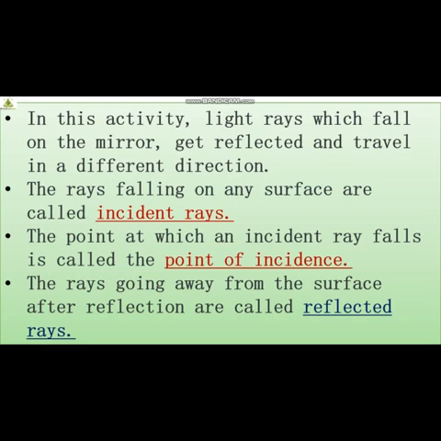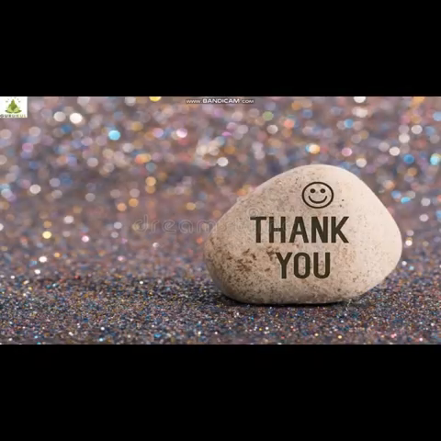Rays which are falling, incident rays. Point at which the incident ray strikes or falls, point of incidence. And the rays which are going away from the surface after reflection are known as reflected rays. Understood all the three terms? Okay. Further concepts, laws of reflection, we are going to see in the next video. Till then, thank you and take care all.